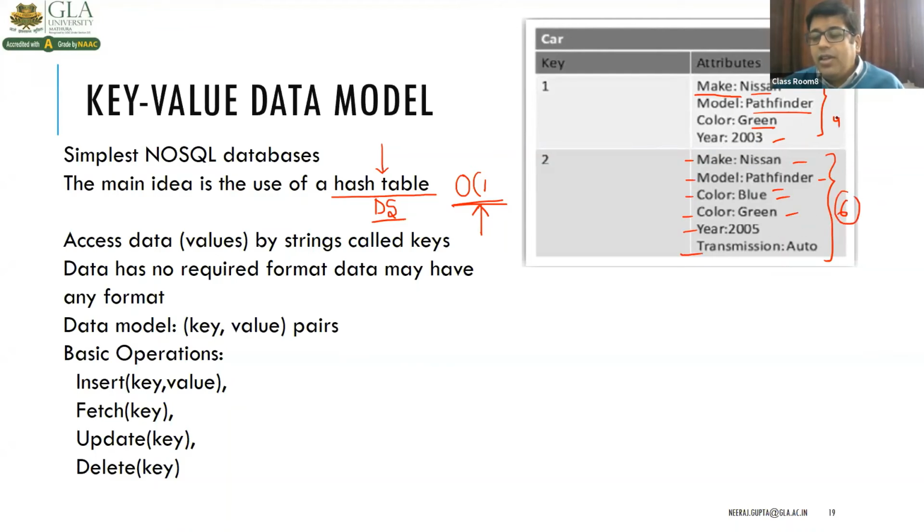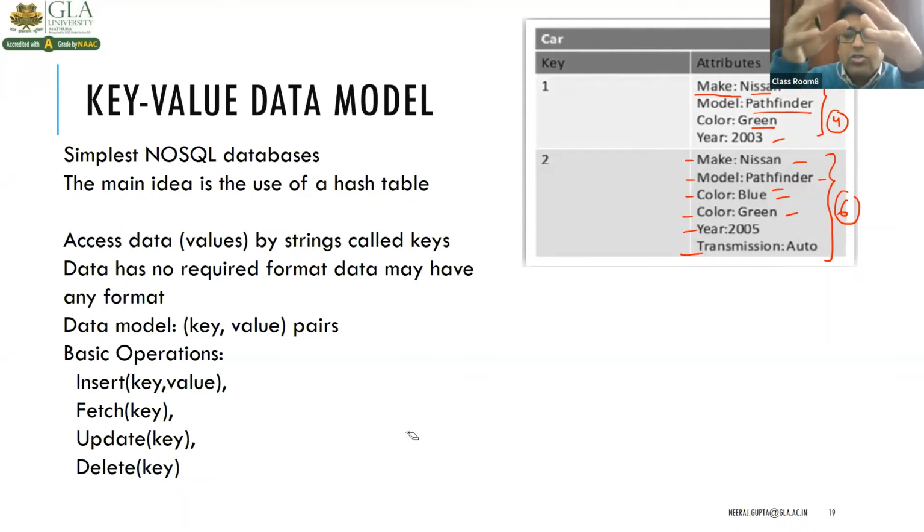Can we do this in the case of RDBMS? No, big no. Because in RDBMS, the model or schema is fixed, static. Clear? So in the key value pair model, the data is stored in key value pairs, and it is designed in such a way to handle lots of data and heavy load on the network, right?